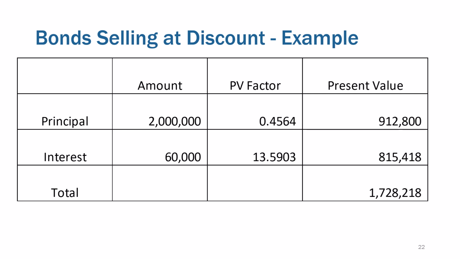Well, here's your answer. Principal, $2 million, is worth $912,000 today, assuming that market rate of 8%. The interest of $60,000 per period is worth $815,000 today. So these bonds are worth $1.7 million today. Remember, when they were issued at par, they were worth $2 million. The par example was that the bonds were offering a 6% interest rate when the market said, yeah, 6% is right. Here, the bonds are offering a 6% interest rate when the market is saying you should be paying 8.